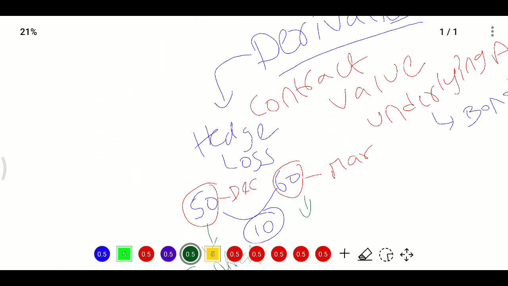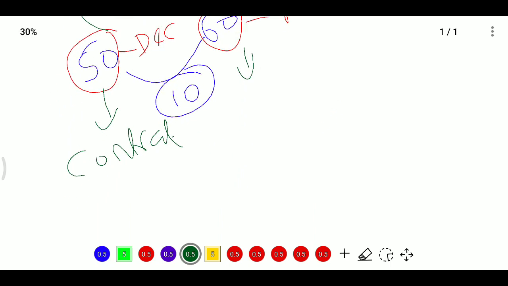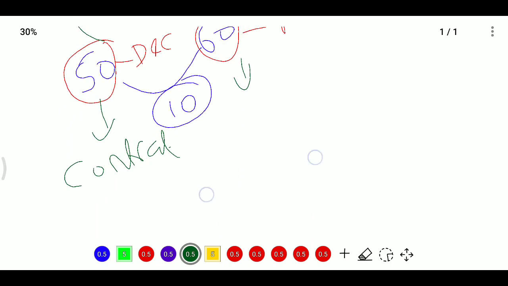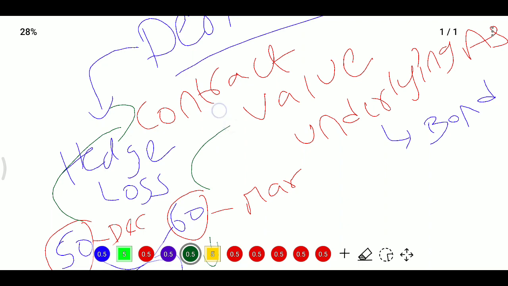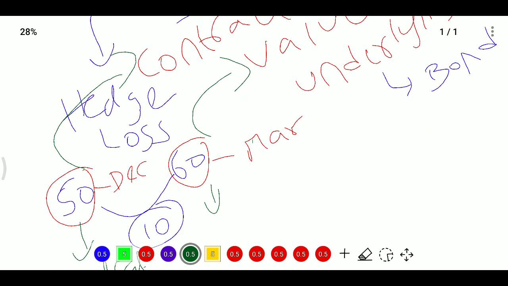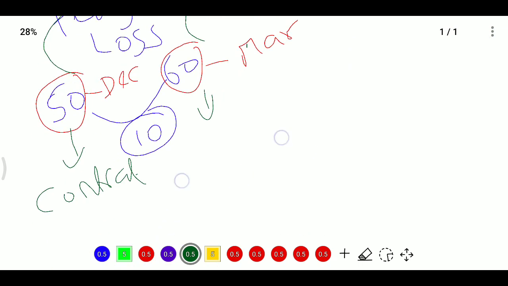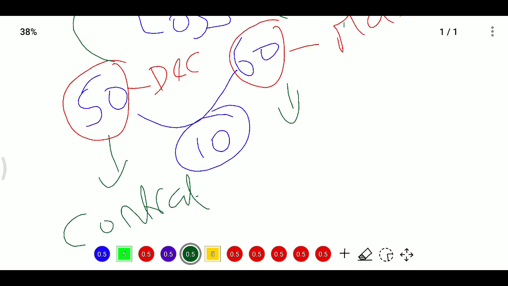You can enter into a derivative contract and fix the sale price at whatever you want, so you need not worry about market risk and changes in market prices. If you enter into the contract today itself, the price will be known after 2, 3 or 4 months, whatever the contract period is.